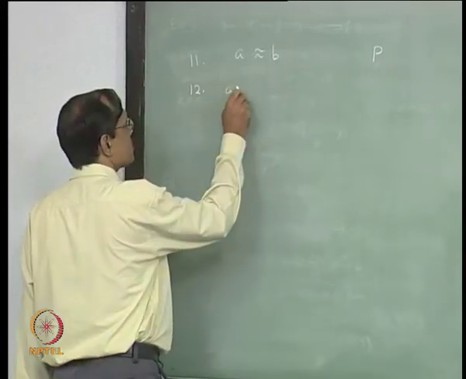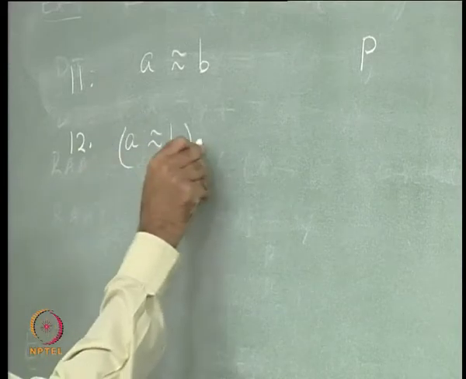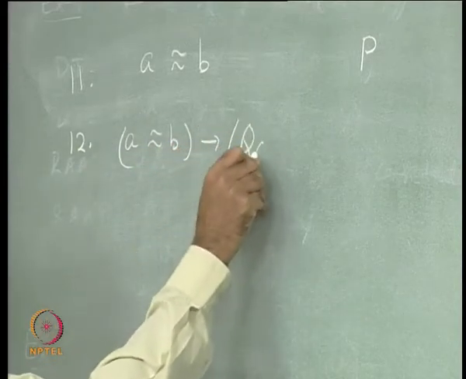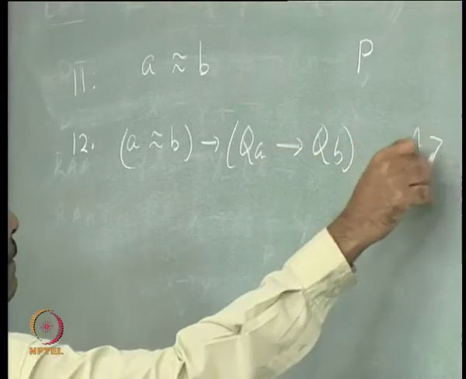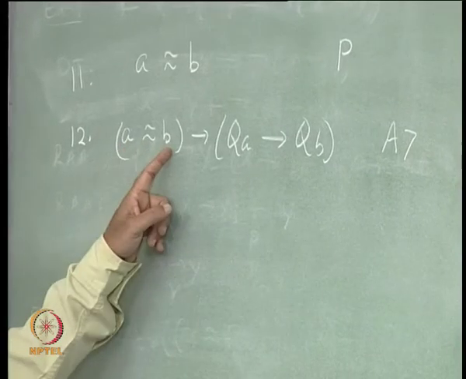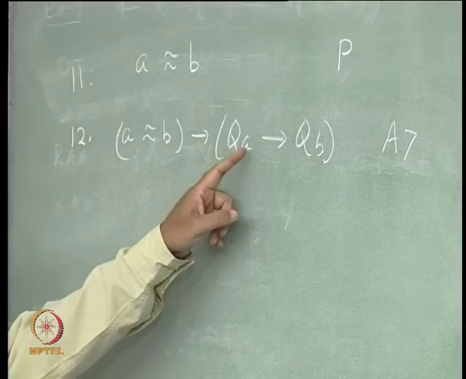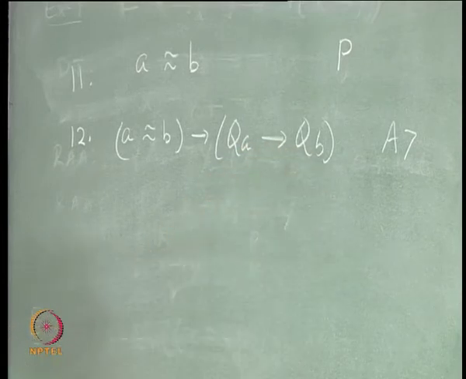So, you have to use A7, A equal to B implies QA implies QB. X, S equal to T, X by S, X by T. So, our X is QX.